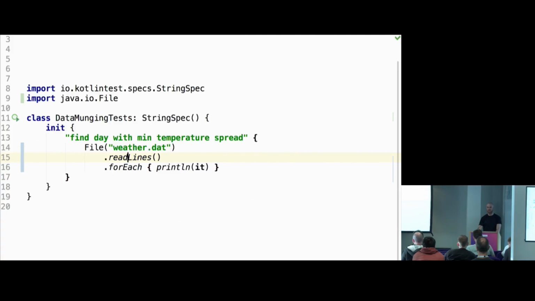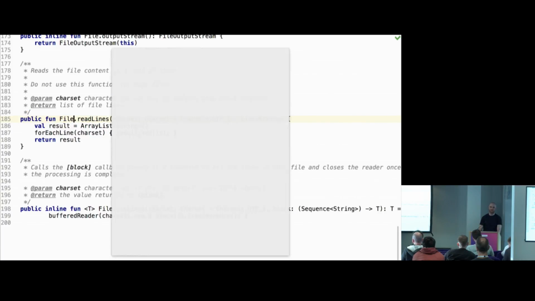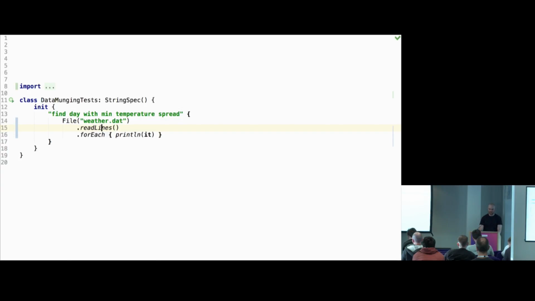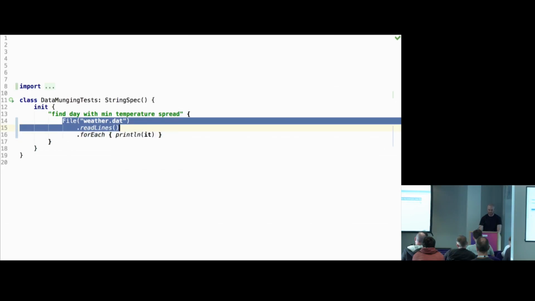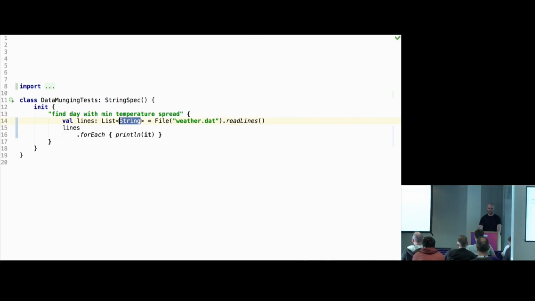There is no actual function on Java IO file. So if I click on this, I can see this is defined in Kotlin IO. So it's again an extension function. This is how Kotlin extends Java APIs. And this returns a list of files, so a list of lines. So if I extract this into lines and I specify type, you can see this is list, and this is type argument string. So then we do .forEach.